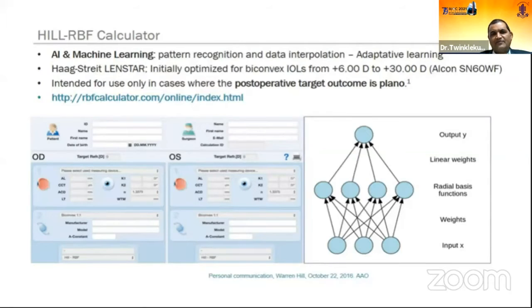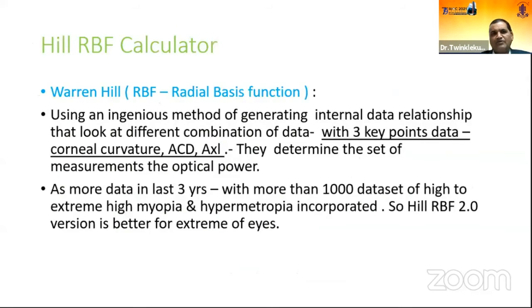But over a period of time, to widen the scope of this formula, he has gathered more and more data. Now his data set incorporates high to extreme high myopia and high hypermetropia. So Hill RBF 2.0 is better for the extremes of the eye, and you should use Hill RBF 2.0.